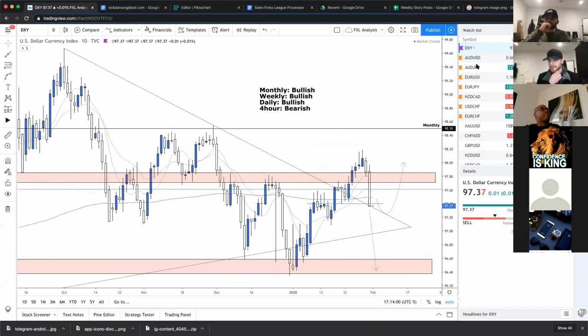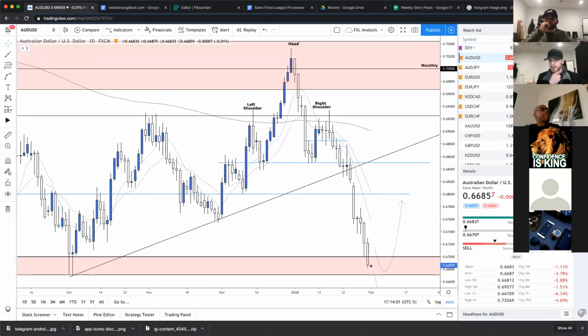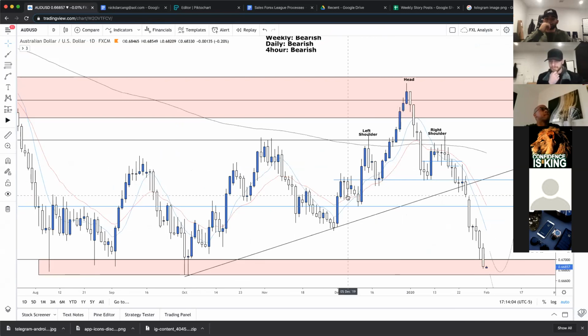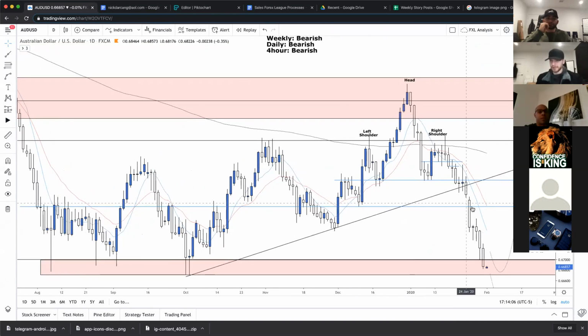Let's move ahead over to AUD USD. So this was a pretty good one. It fell out like crazy all last week. Like, look at this.